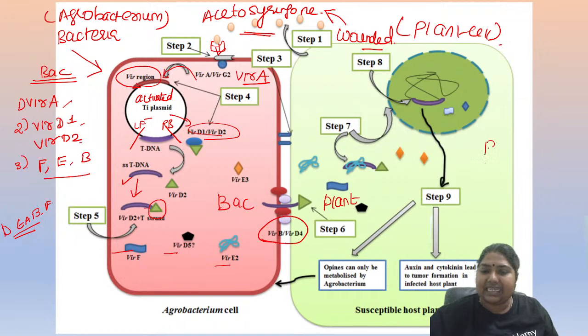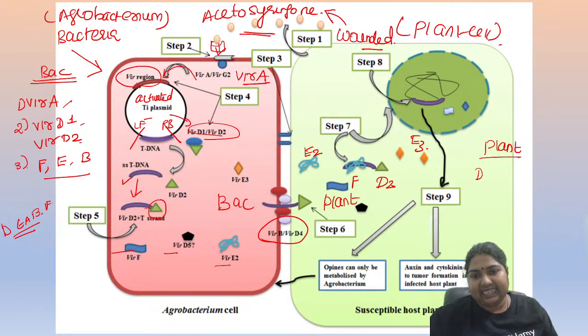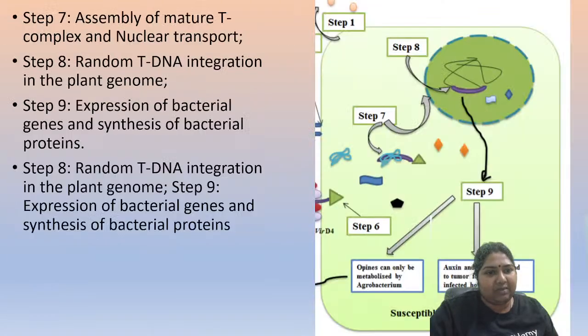So in the plant, which ones are participating? Who is coming inside? E2 is coming inside. Yes, D2 is coming inside. Yes, this is E3. So only D and E are alone coming inside. Yes, F also. So all your B is standing out. So inside the plant, who are there? D, E and F. That's all. Because this is all helpful in localization and all. So these are alone helpful. Okay. So now the total story of your Agrobacterium is clear.